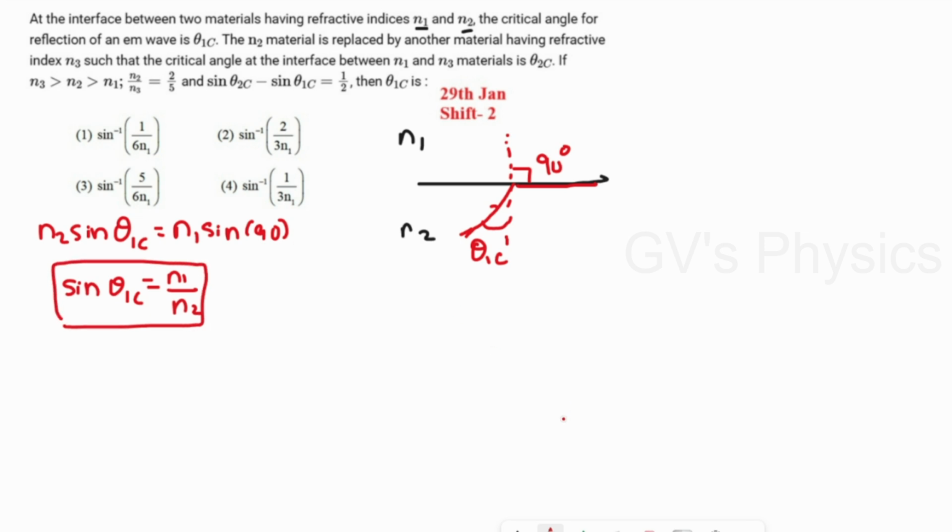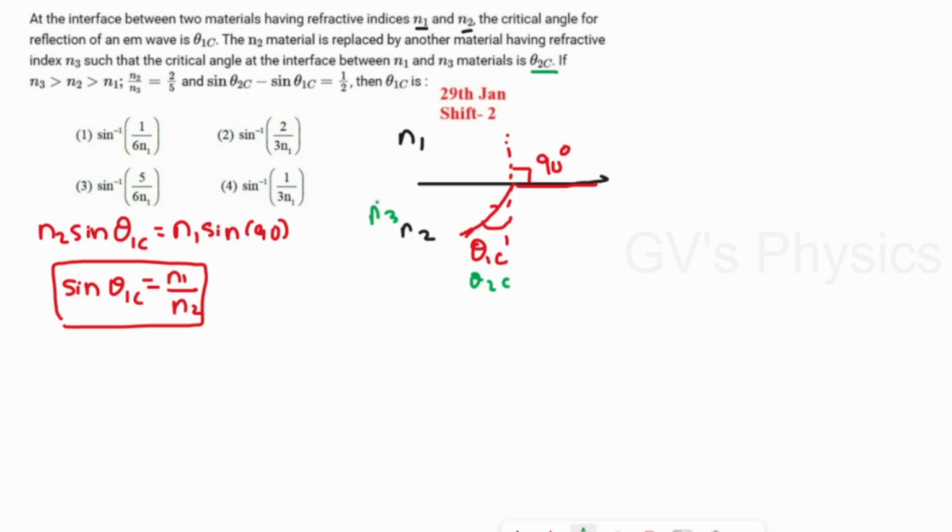Coming to the second one, if the n2 material is replaced by another material having refractive index n3, suppose the refractive index is changed to n3, so the critical angle will change, right? So now the critical angle is theta 2c. They have given the relation between n2 and n3 and the critical angle relation. So we have to find the critical angle for the first medium, that is theta 1c.